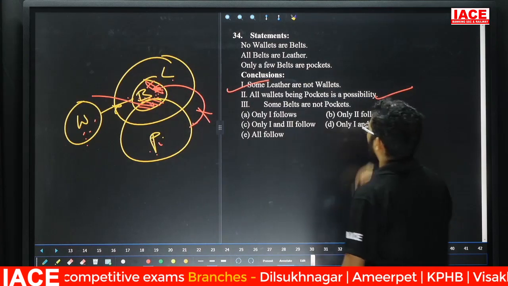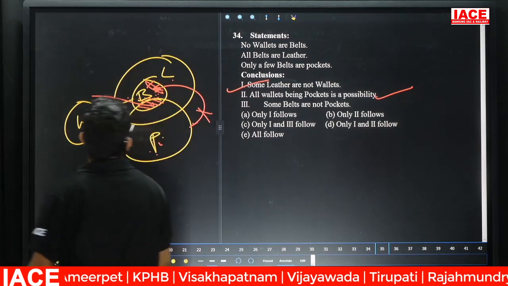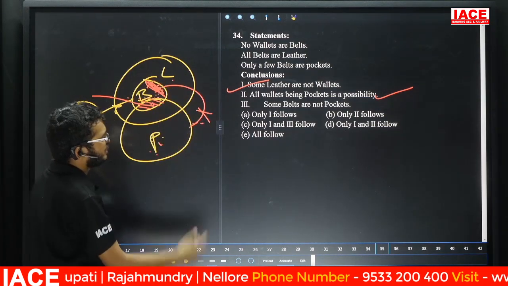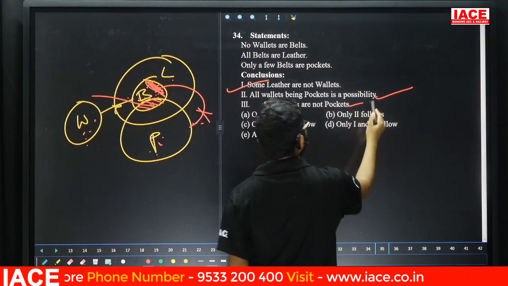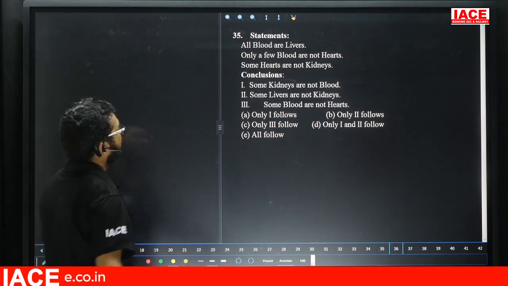The second one is true. Third one. Some belts are not pockets. Friends, see here. Some part of belt is not pocket. Yes, this one is true. Then what is the answer? All are true. Question number 34. What is the answer? All follow, option E.